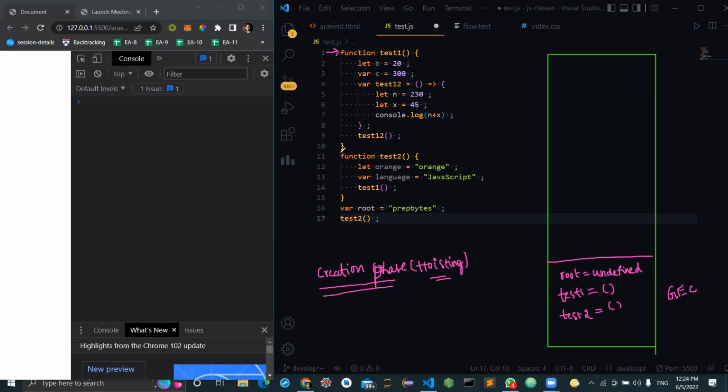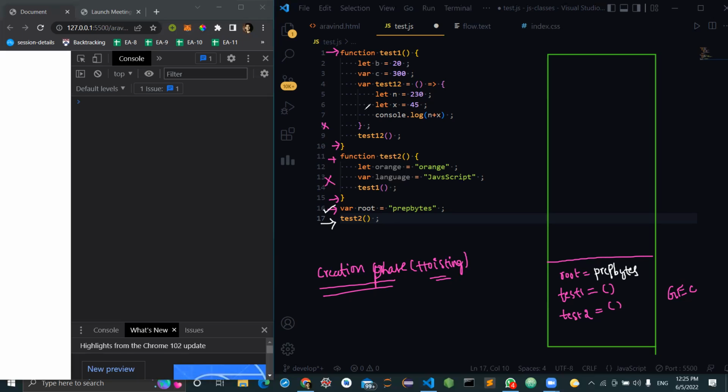So from line number 1 to line number 10, what is this? A function definition, right? So we will skip this. And from line number 11 to line number 15, what is this? It is also a function definition. We will skip this. And at line number 16, root is assigned a value called peptides. Undefined will be removed, and peptides will be assigned like this, right?